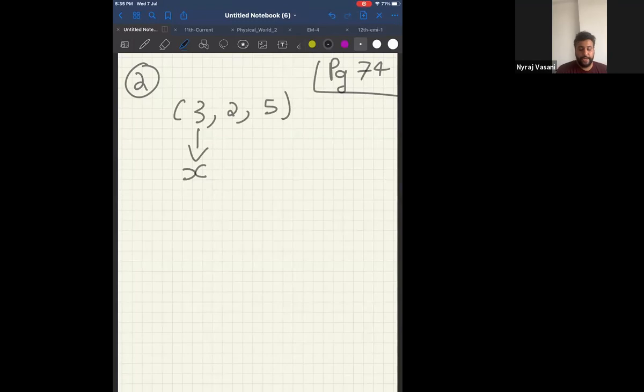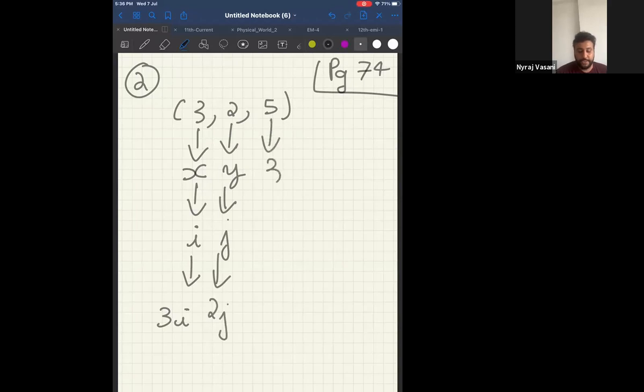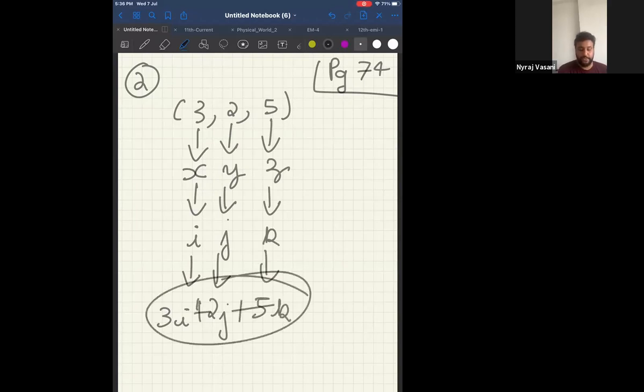The x-axis component means i component, therefore it will be 3i. 2 is your y-axis component, y will be j, therefore this will become 2j. And 5 is your z-axis component, which will be k, so 5k. Therefore, my position vector will be 3i plus 2j plus 5k. As simple as that. Just check which option is matching.